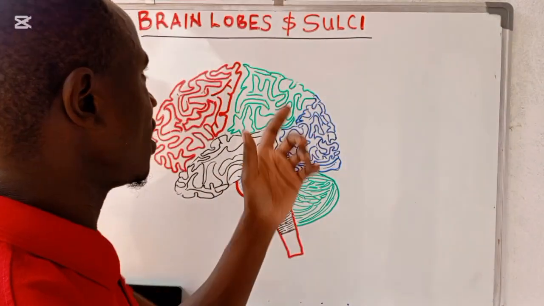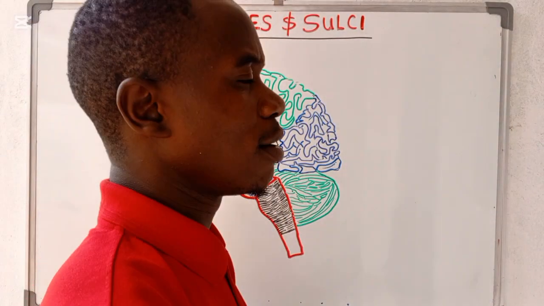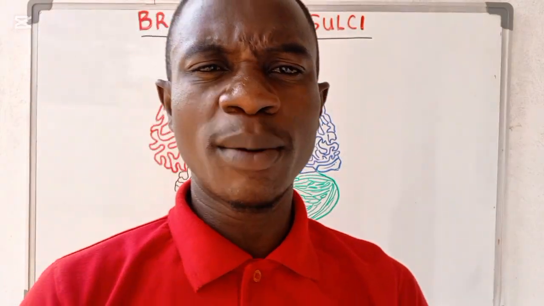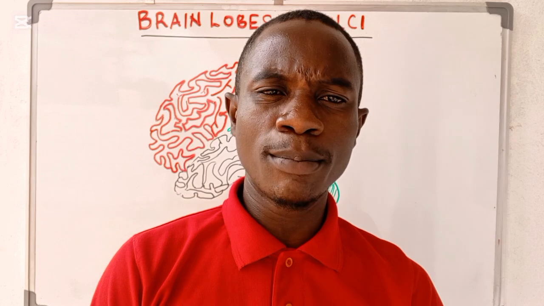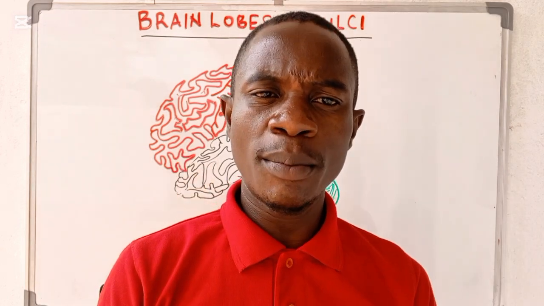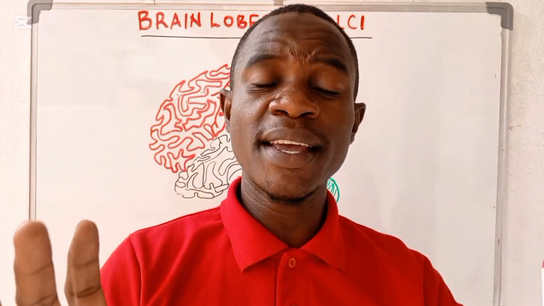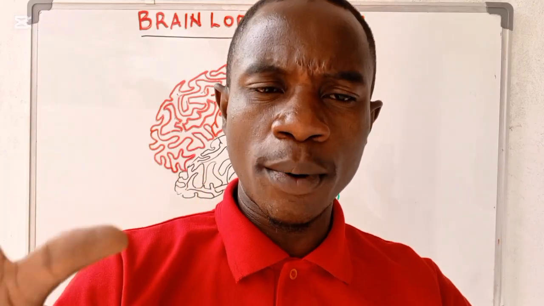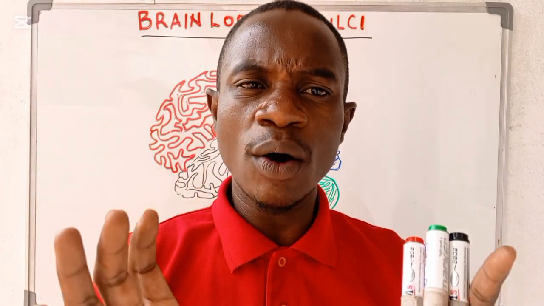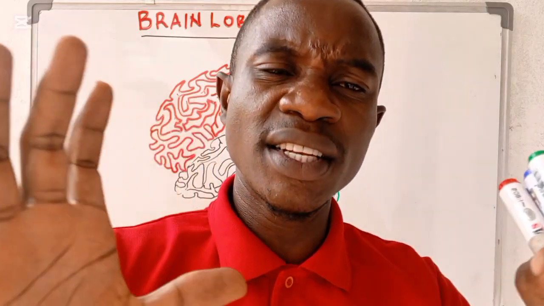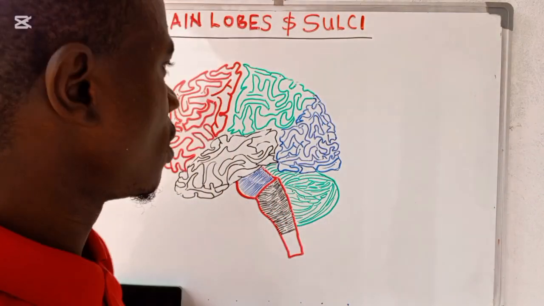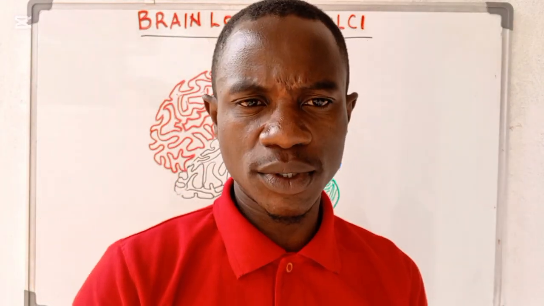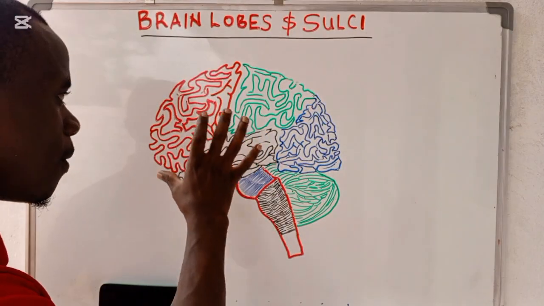So let's go ahead and get started and look at what we call the brain lobes and then the sulci. When we are talking about the brain lobes, we are going to see that the cerebrum as a whole is the biggest part of the brain, and it constitutes multiple lobes, and these lobes are responsible for different functions. Ideally there are four main brain lobes. There are only four main lobes.